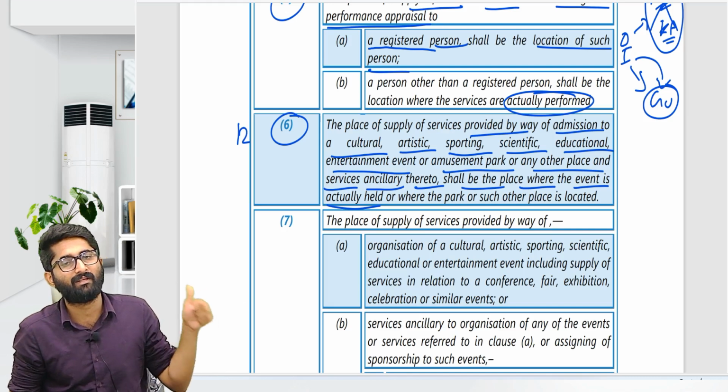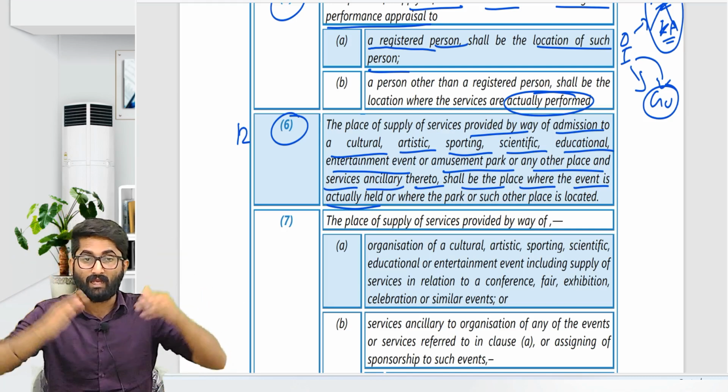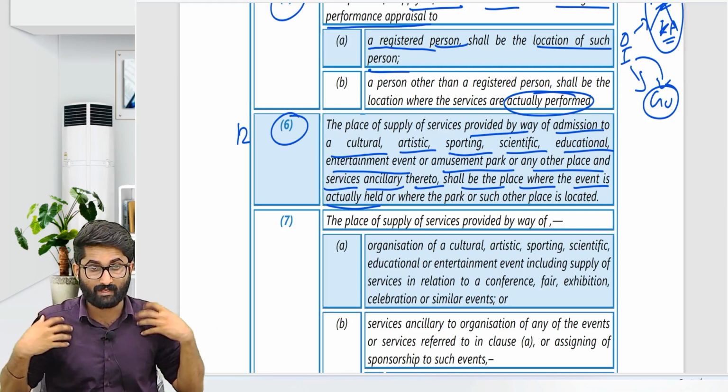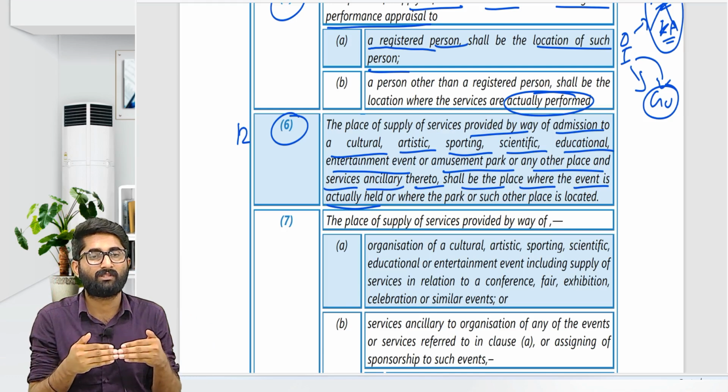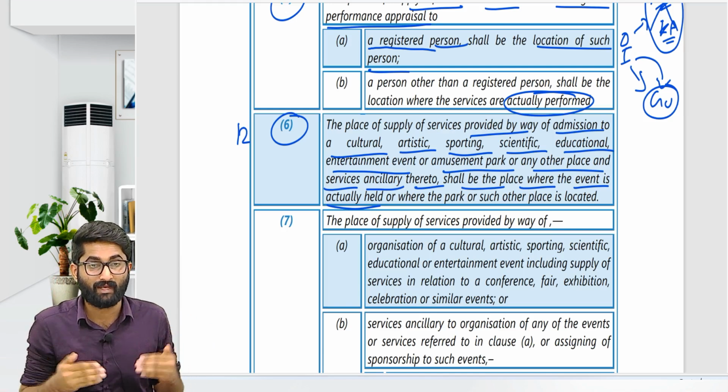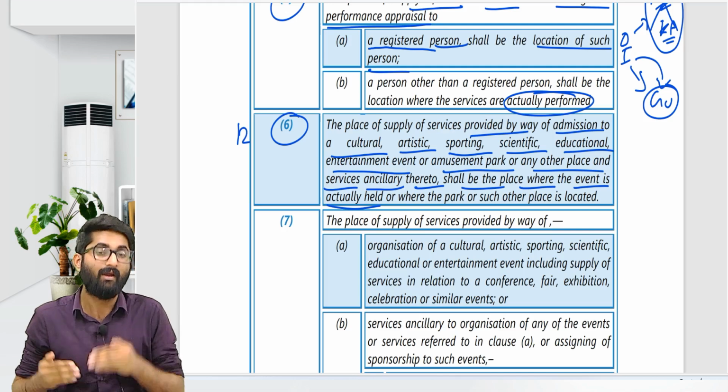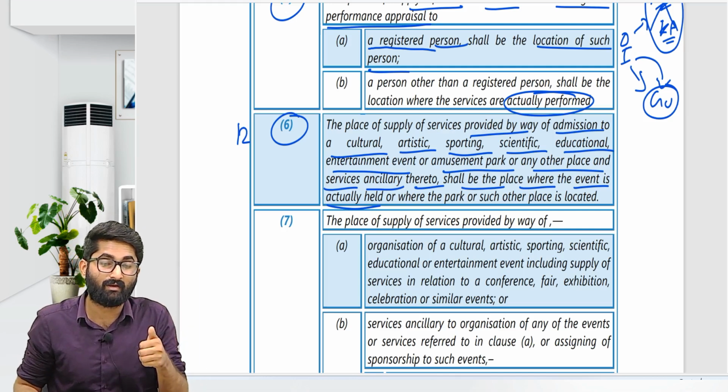Now for example, that is organized by me. I will take a different example. Listen to me carefully. The Beach Utsav event is organized by myself. I am organizing this Beach Utsav, and where am I organizing this?